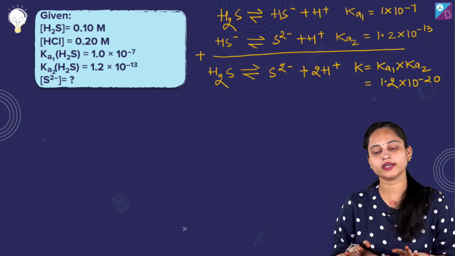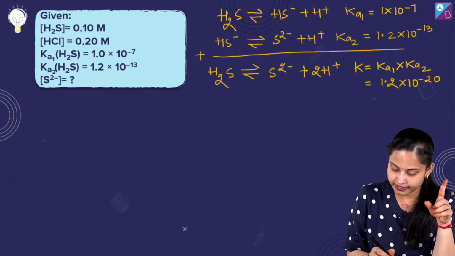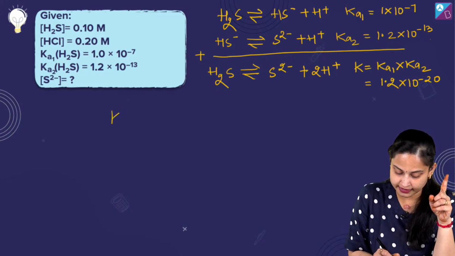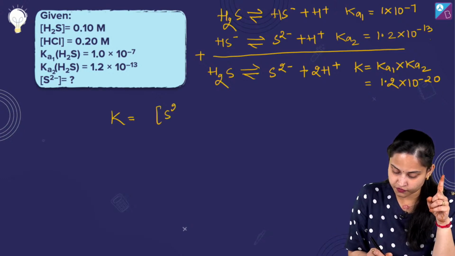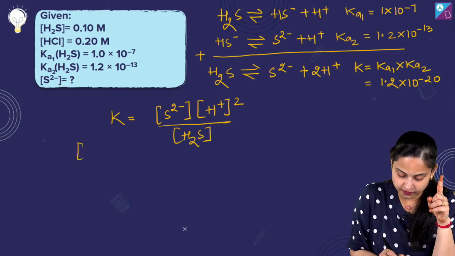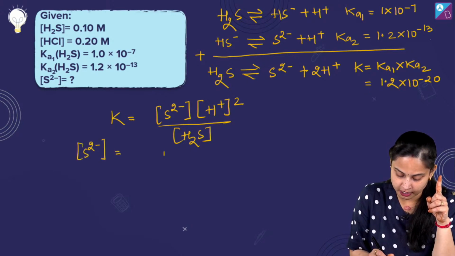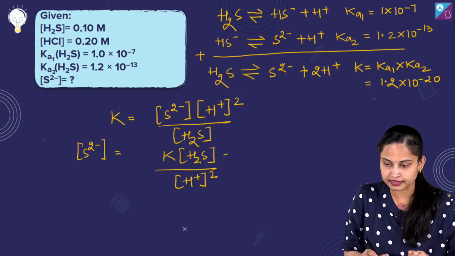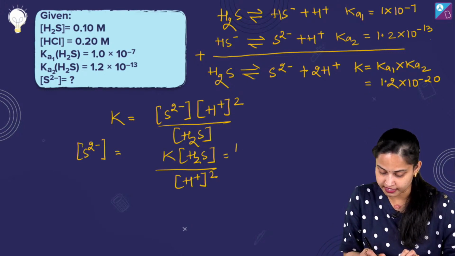यहाँ तक चीजें clear हो गई हैं, तो बताइए अब अगर मैं concentration S2 negative की पता करना चाहती हूँ, तो we know that K equals concentration of S2 negative, concentration of H positive raised to power 2 upon the concentration of H2S. हमें S2 negative ion की concentration पता करनी है, it will be equal to K into H2S divided by concentration of H positive raised to power 2. यही करना था पता हमें. Substitute कर दीजिए value को, K की value क्या है, 1.2 into 10⁻²⁰.